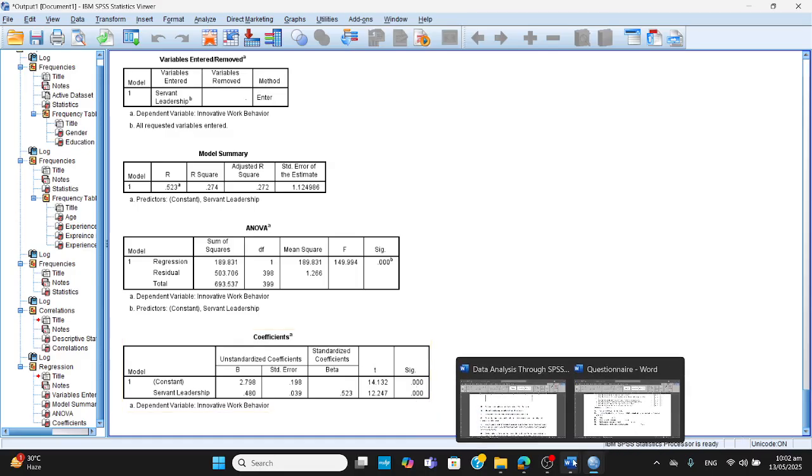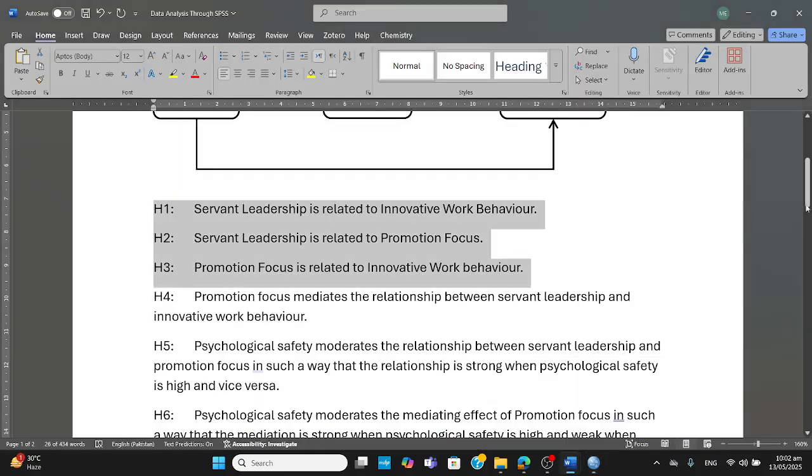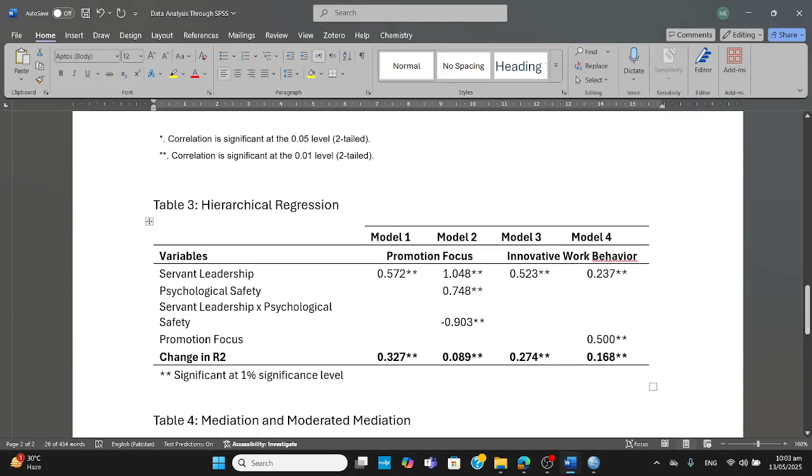Now, moving to the other hypotheses, we would not be doing it. I'll show you what tables we have produced for it. Okay? Here you can see the first model, second model, in both the models, the promotion focus has been used. So now I'll be producing this, okay? And have a look at how it's being done. Servant leadership in the first go has been put. Then in the second go, they have put psychological, no, they have put, okay, we are here, okay?